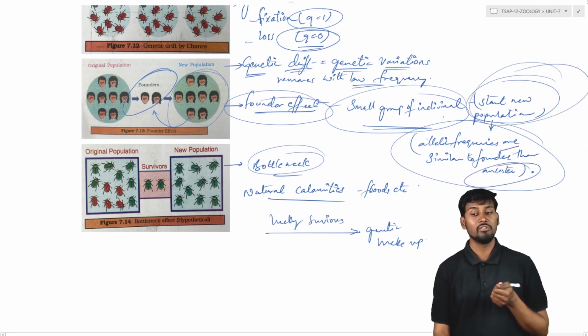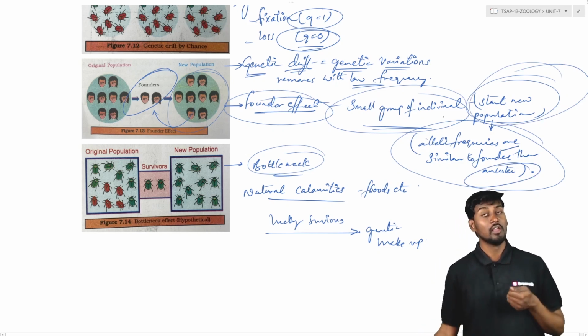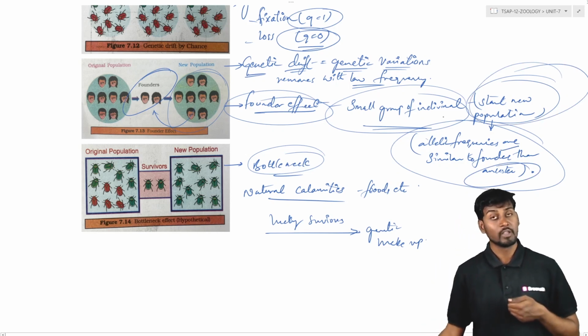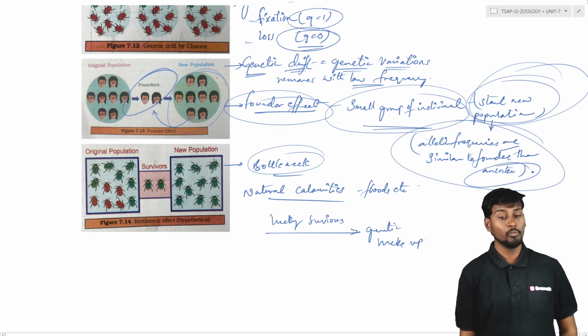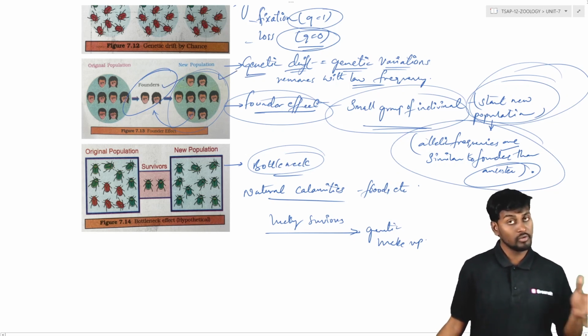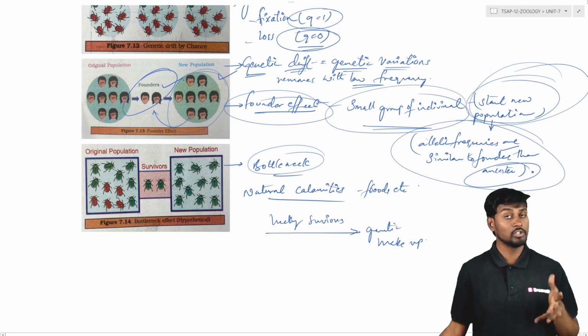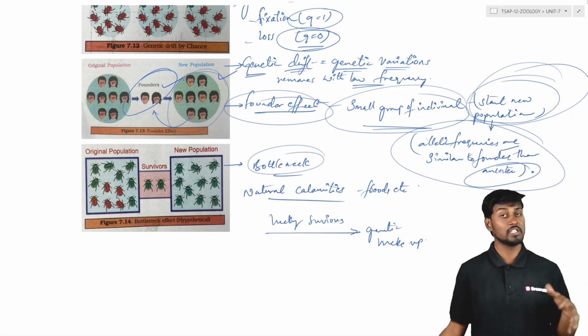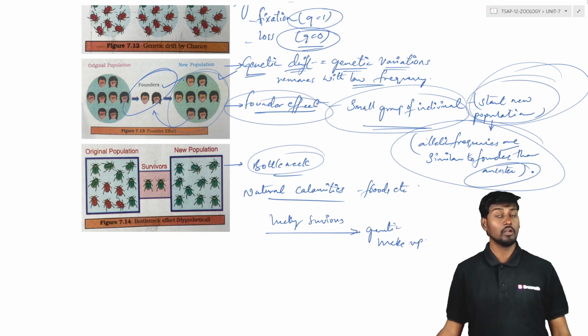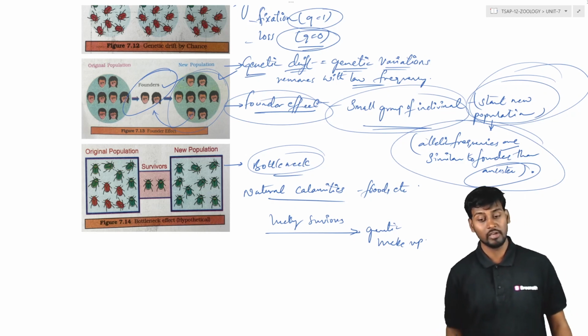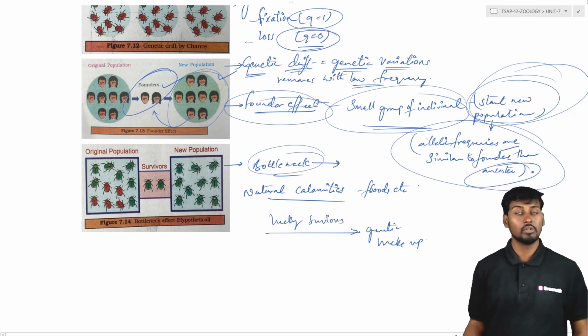So as we see, the new population is arising from a small group of individuals which were isolated physically or geographically from the original population, and they are laying down a certain kind of foundation, a new establishment and raising the population. That kind of effect is called as founder effect anamata. So next it's about the bottleneck effect.